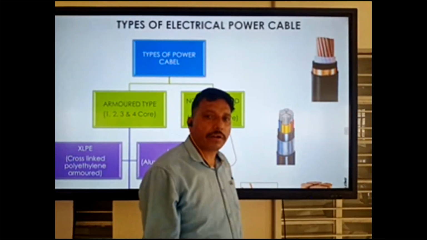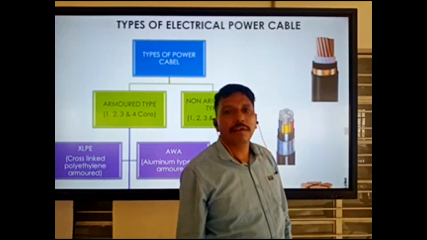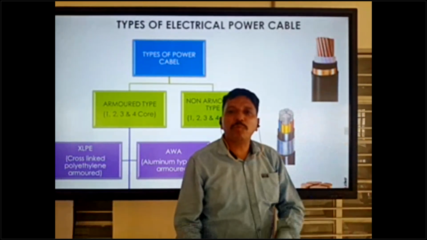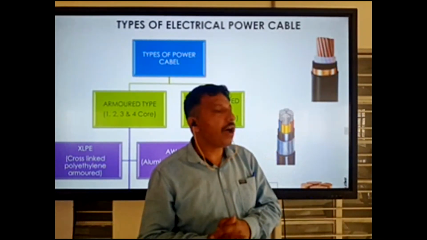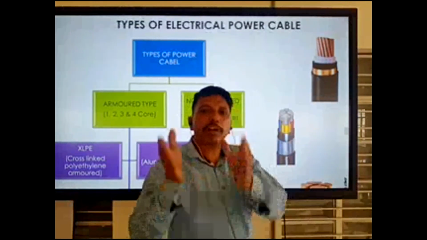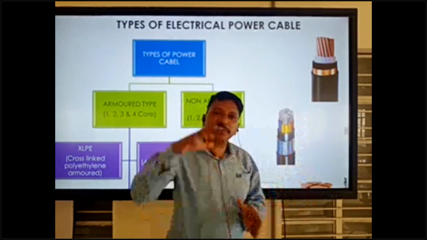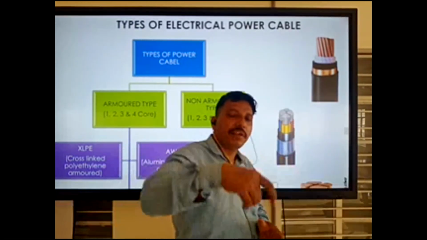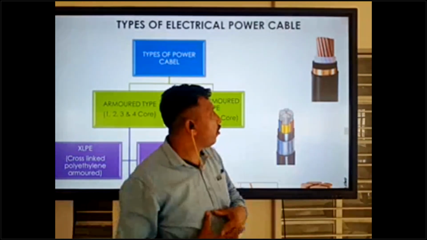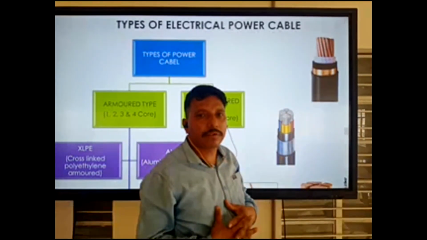So copper cable is better for electrical power supply. Copper cable does not have big resistance, so resistance is not more. If it is a good conductor, resistance is less. If it is a bad conductor, resistance is maximum. So the Gulf mostly uses copper type conductor.